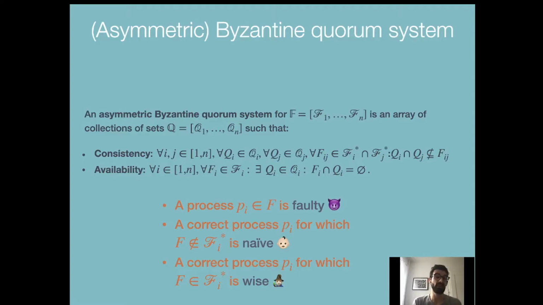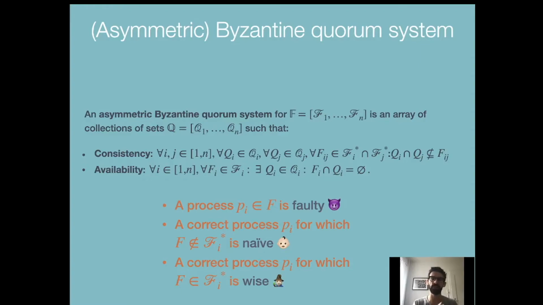We generalized the definition given before by defining an asymmetric Byzantine quorum system, which is a strict generalization of the previous symmetric definition. An asymmetric Byzantine quorum system for an asymmetric fail-prone system is just an array of collections of sets, and these sets are the quorum systems of every participant. Moreover, we require two properties that are a generalization of the two previously described properties, and again they are consistency and availability.